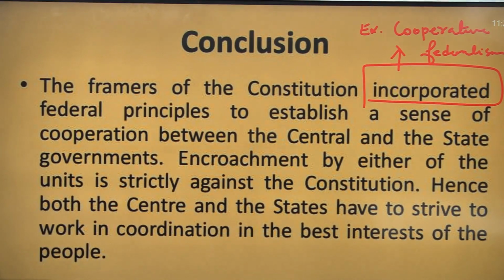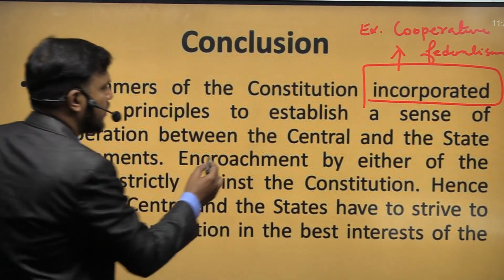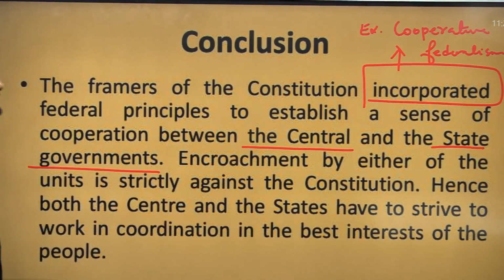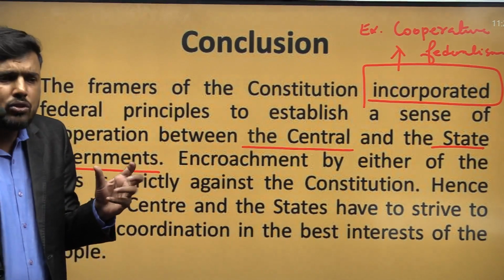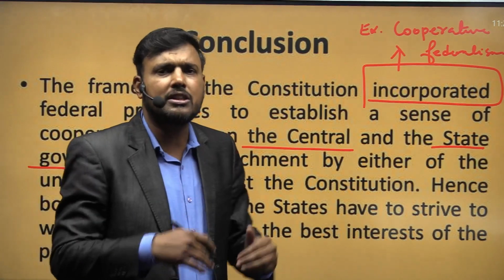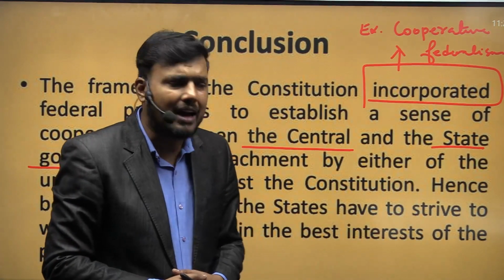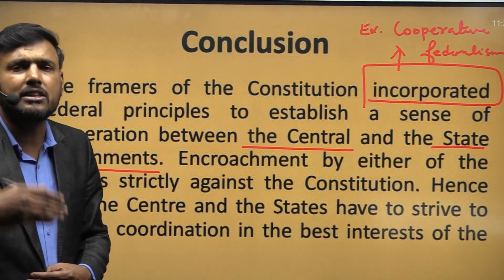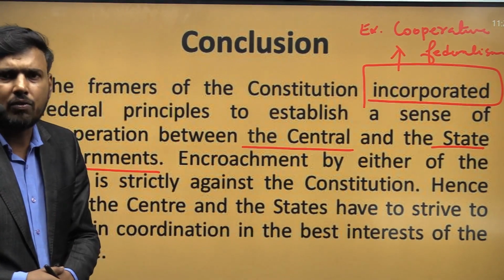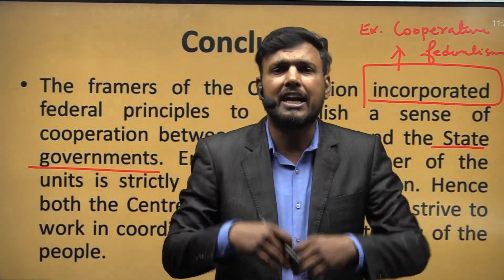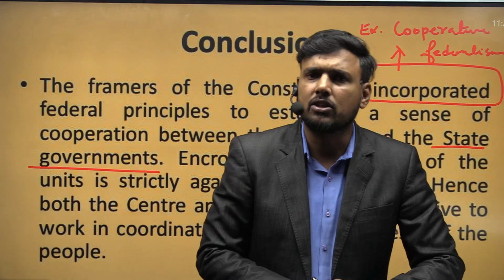Now, what is expected of the stakeholders, that is the Union and the state governments, is that they should not have the intention to encroach upon each other's jurisdiction. Rather, they should respect each other's sovereignty and the powers entrusted to them by the Constitution.